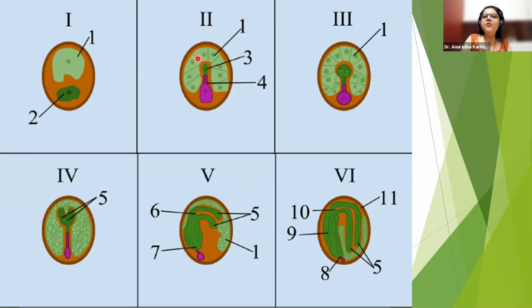So the roots will provide minerals while the leaves will provide the food to the stem. Via the stem, the food and the minerals will pass through the stalk of the flower to the thalamus. From the thalamus, the nourishment will reach the ovary.